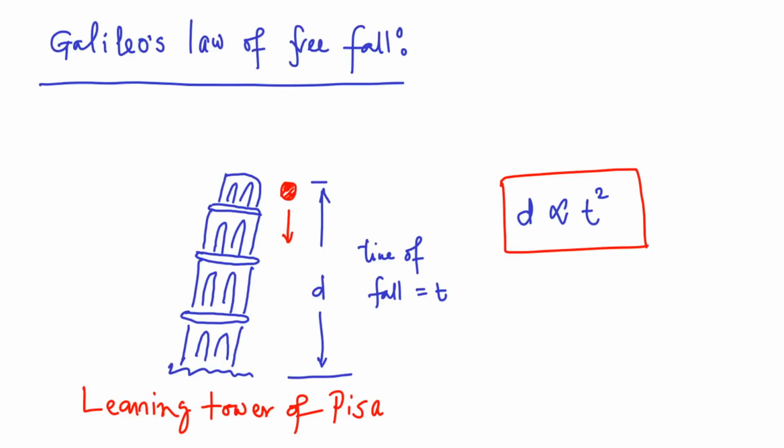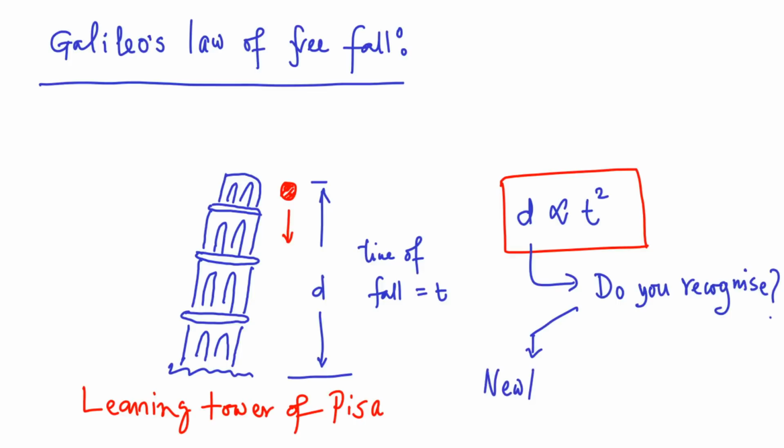So if the travel distance is d and the required time is t, then d is proportional to t squared. Now if you look carefully, then you realize that Galileo's law of free fall is the same as Newton's second law of motion, but for a constant force.